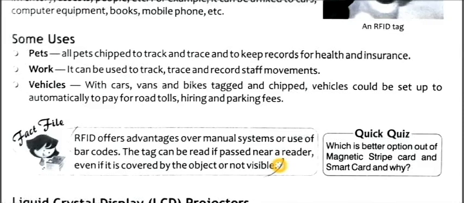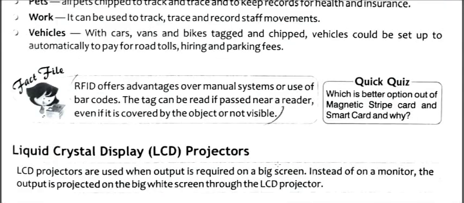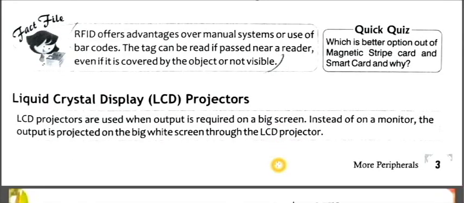RFID offers an advantage over manual systems or the use of barcodes. The tag can be read if passed near a reader, even if it is covered by an object or not visible.